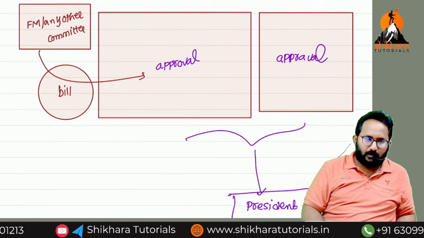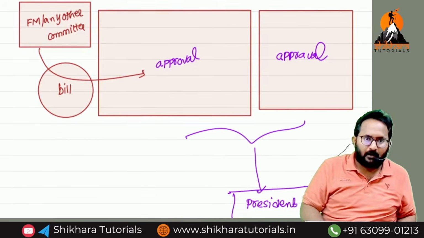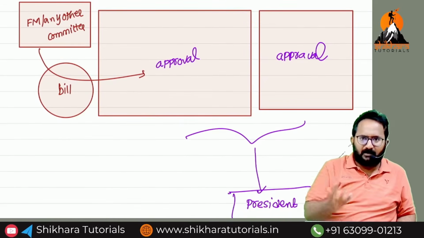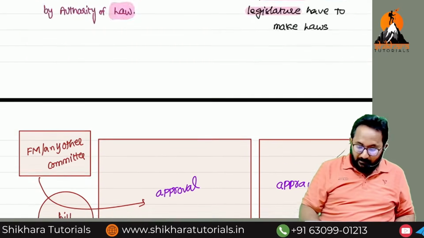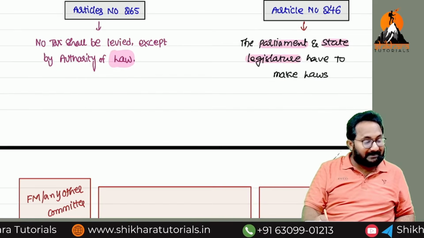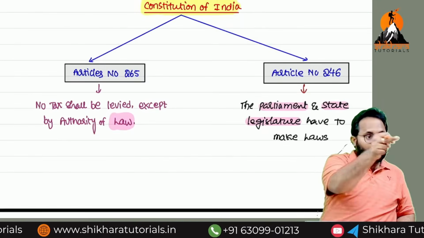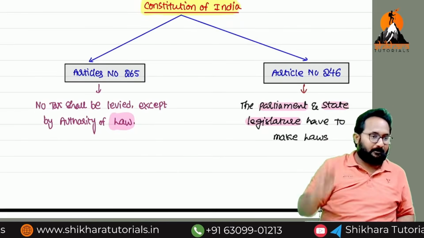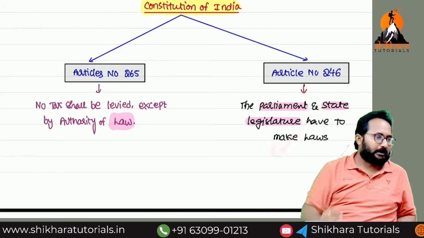I think 4 or 5 years back, the Disha Act was framed in AP and Telangana. That is also framed in this way. Can you tell me who gave the power to both the houses of parliament and state legislature to make the laws? The Constitution of India, article number 246, gave the power to them. Because of this power they can frame the laws whenever they want.